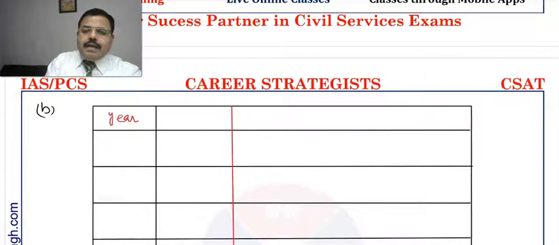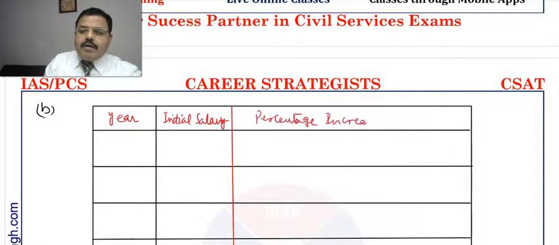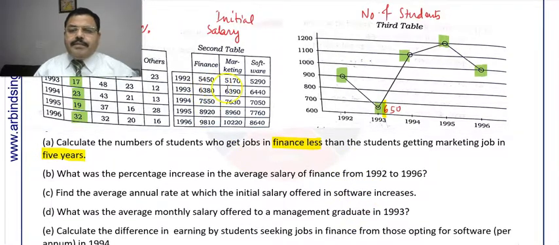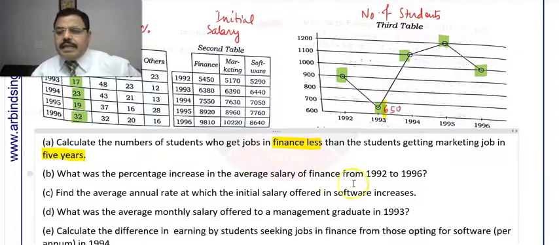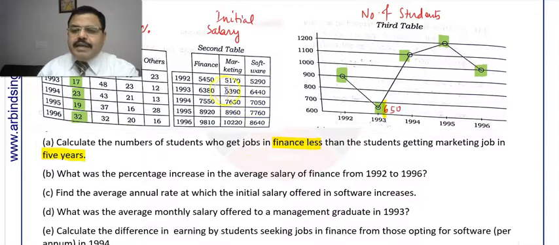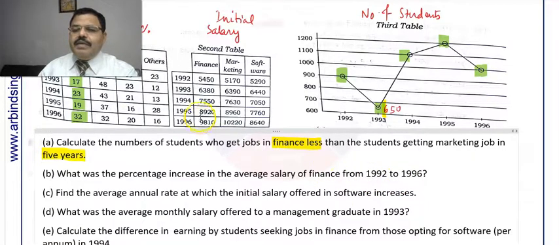This is the year, and this is the average salary, initial salary, average salary, right? Okay, and here percentage increase or decrease, increase, right now, percentage increase. So we have a question, that is 5450. What is the percentage increase in average salary of finance from 1992 to 1996? 1992 to 1996 means we have to find all increases from 1992 onward.